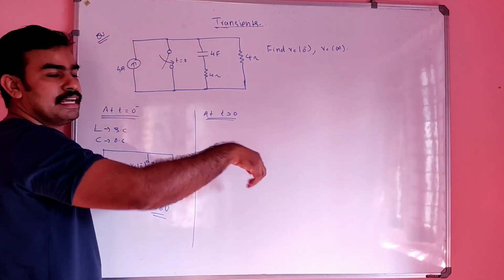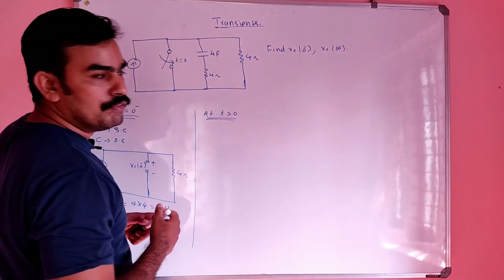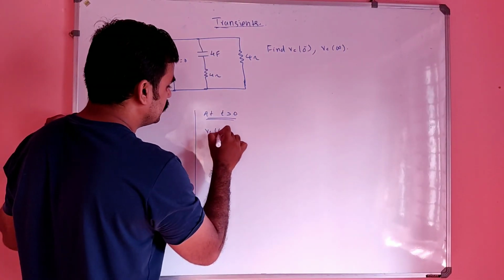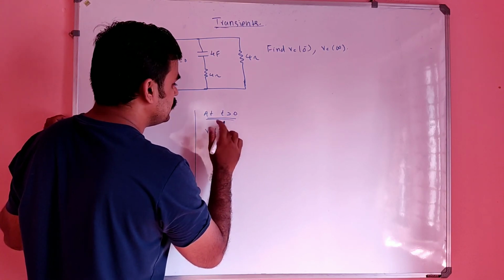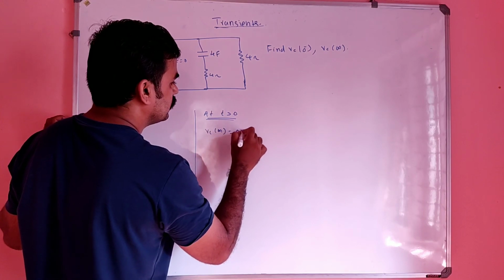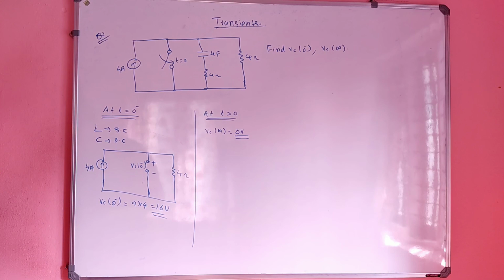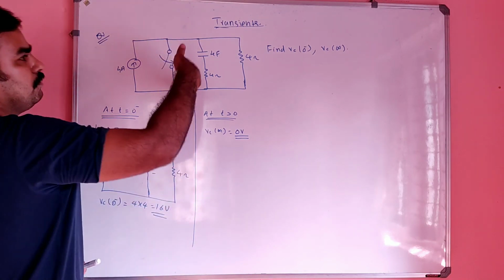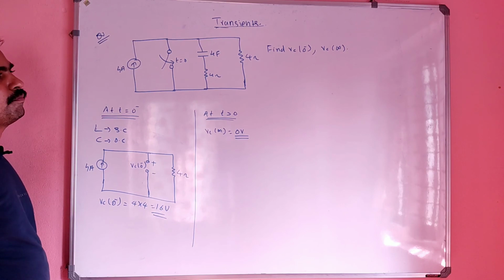Everything will be shorted, which means the voltage across this capacitor will be VC of infinity. No need to draw the figure actually, because everything will be shorted at t greater than 0 or infinity condition. So it will be 0 volt.